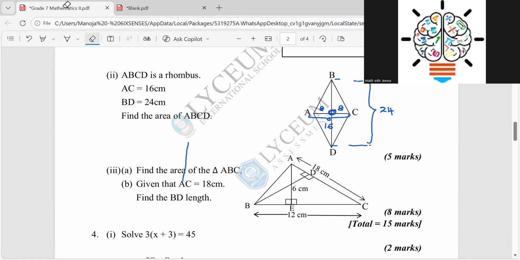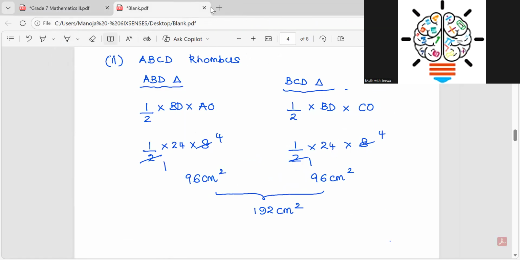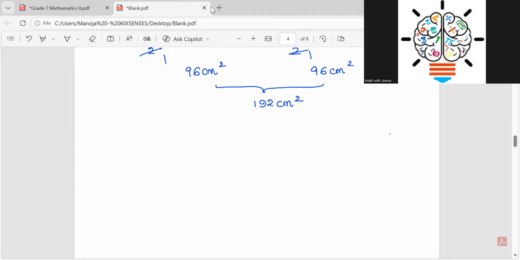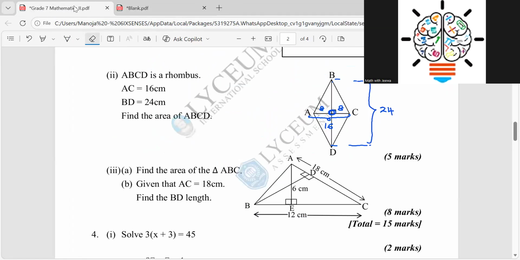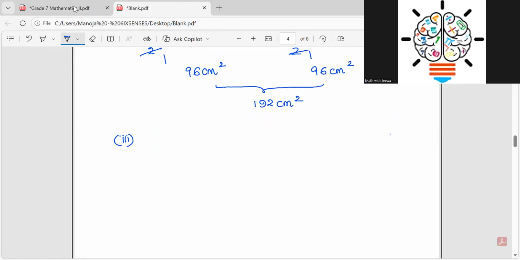So this is a tricky part, children, right? Part 3. How are you going to find the area of ABC?